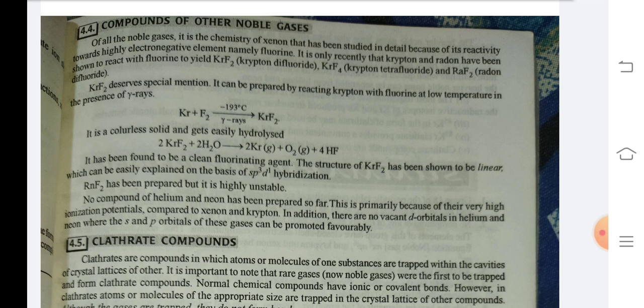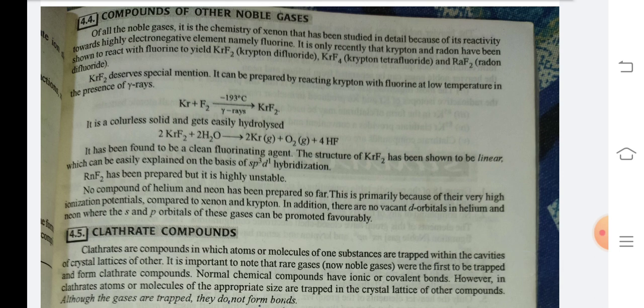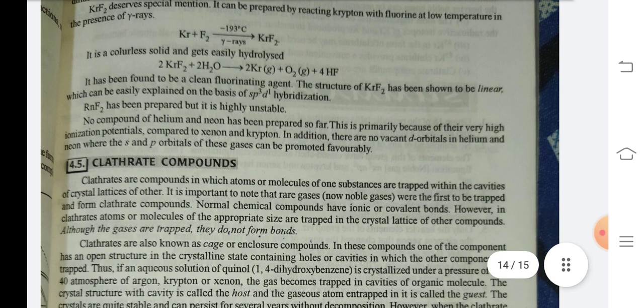KrF2 deserves special mention. It can be prepared by reacting krypton with fluorine at low temperature in the presence of gamma rays. Kr plus F2 gives KrF2 at minus 193 degrees Celsius in the presence of gamma rays. It is a colorless solid and gets easily hydrolyzed. 2KrF2 plus 2H2O gives 2Kr plus O2 plus 4HF. It has been found to be a clean fluorinating agent. The structure of KrF2 has been shown to be linear, which can be easily explained on the basis of sp3d hybridization. RnF2 has been prepared, but it is highly unstable.